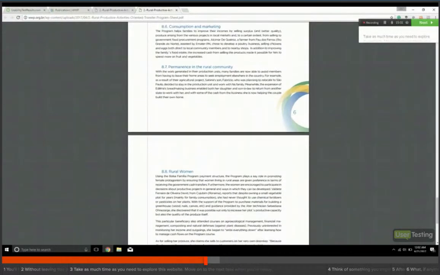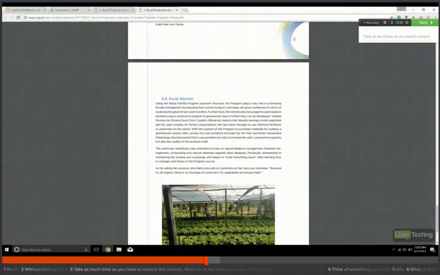Actually, I'm going to read this thing about rural women real quick here. Using the Bolsa Familia program payment structure, the program plays a key role in promoting female protagonism by ensuring that women living in rural areas are given preference in terms of receiving the government cash transfers. Furthermore, the women are encouraged to participate in decisions about productive projects in general and in ways in which they can be developed.